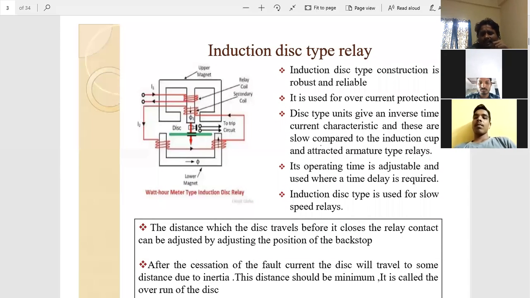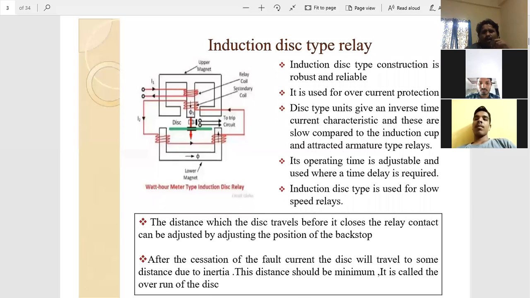Please think about this question. Why do we arrange different structures in electromagnetic induction type relays? We use different structures for producing electromagnetic torque. That's why we have three types of structures: the shaded pole type, the watt hour meter structure, and the induction cup type structure.